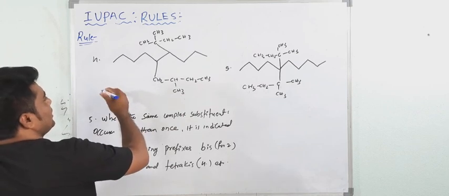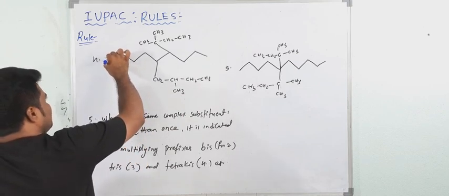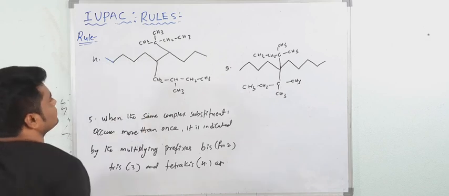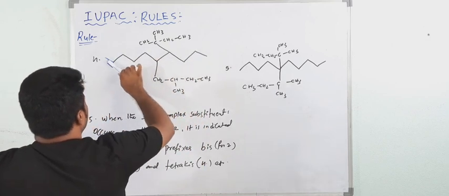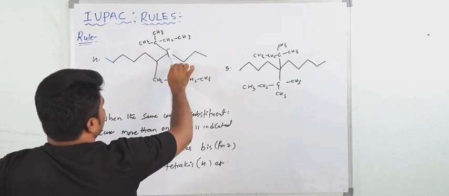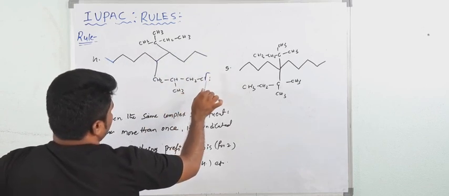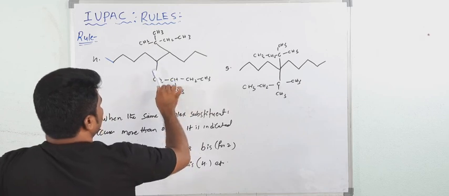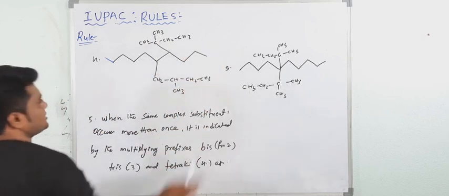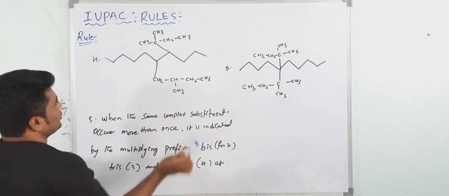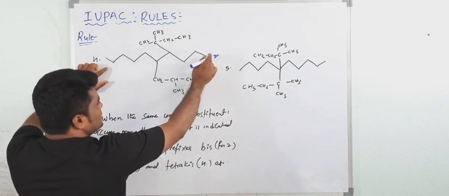So let's see, let me increase one carbon atom here. So now see, 1 2 3 4 5 6 7 8 9 10. 1 2 3 4 5 6 7 8 9. 1 2 3 4 5 6 7 8 9. Okay, so this is the parent chain now. So now give the numbering, because this is near to this end.